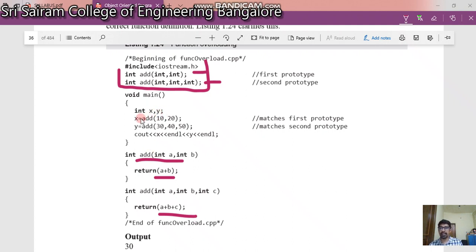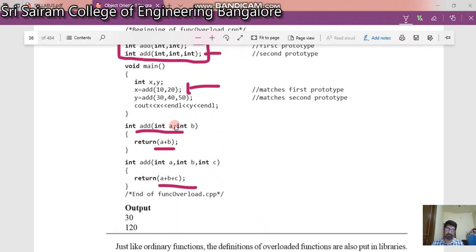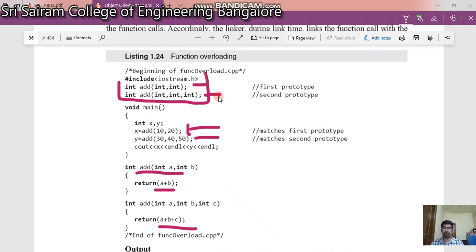So x, y, x is equal to add. This is going to match the first prototype, the function with two parameters. So obviously it will come to this, and your system will understand. So this is going to find the sum of 10 and 20. And when the controller comes across the statement add 30, 40, 50, which is a function with three parameters, it is going to match the second prototype, the function with three parameters.